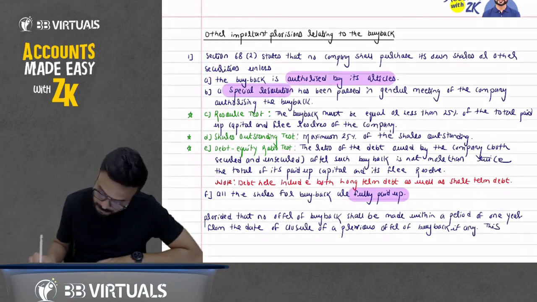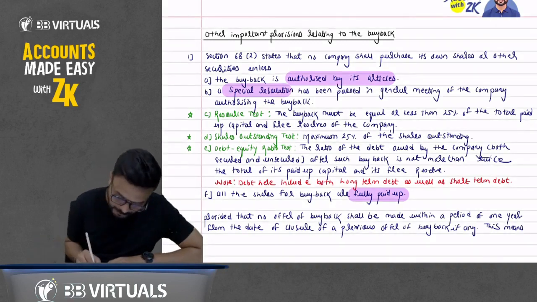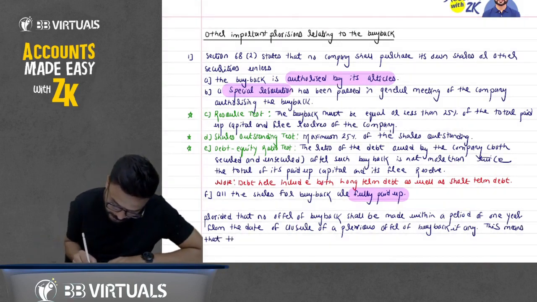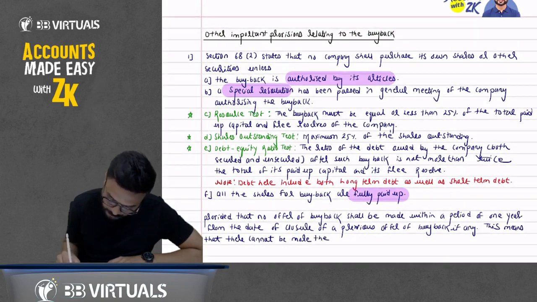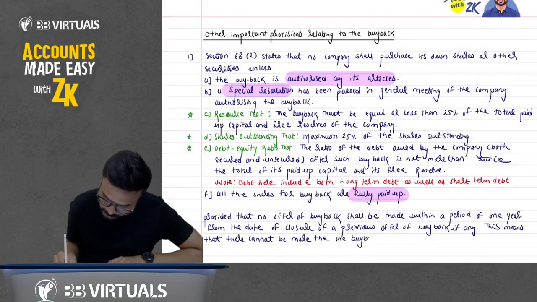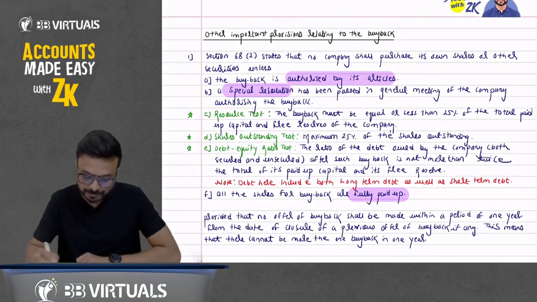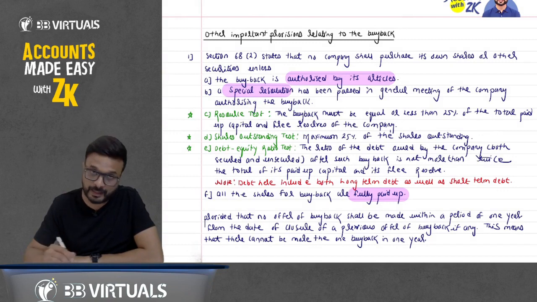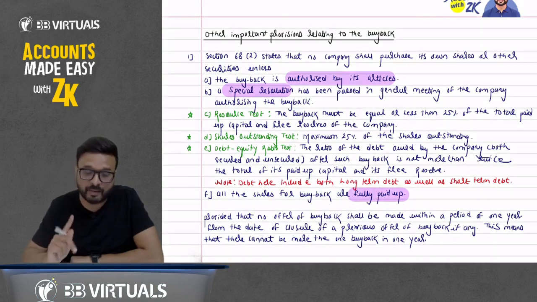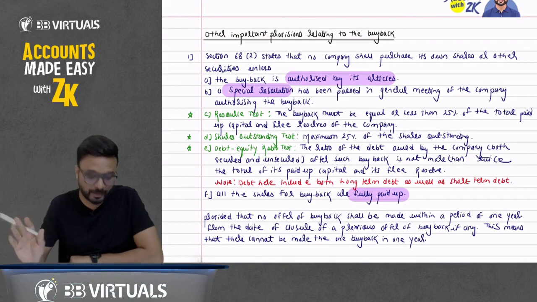This means that there cannot be more than one buyback in 1 year. Okay. So what are the conditions when you do the buyback? It should be authorized by article. There should be a special resolution. Forget about these tests, we'll discuss them later. And the shares should be fully paid up. And there should be only one buyback in a 1 year period; there cannot be more than one buyback. Okay.